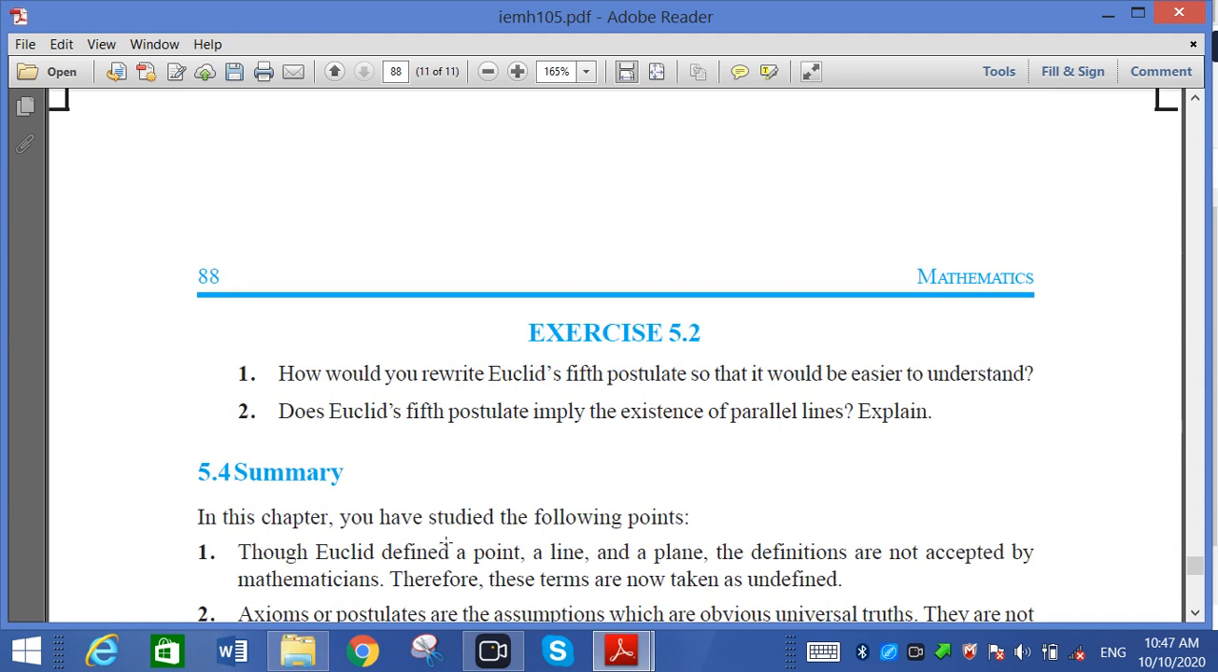So exercise 5.2: you have to write the summary. And exercises 5.1 and 5.2. In the next lecture we can discuss the solutions of exercises 5.1 and 5.2.